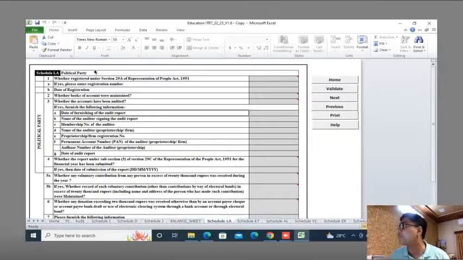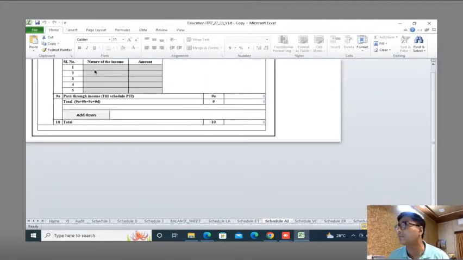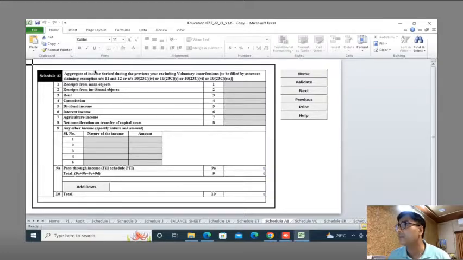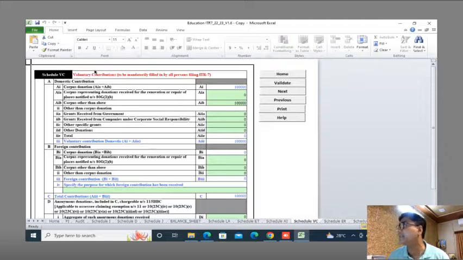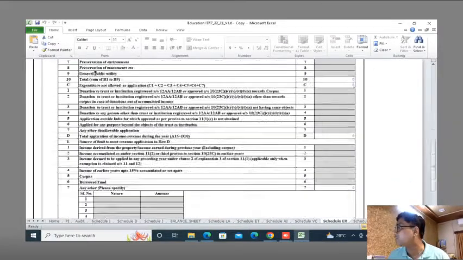Schedule LA, I am not supposed to file, nothing to bother about. Schedule ET, I am not supposed to file. Schedule AI, I am not supposed to file. Receipts from main objects, receipts from incidental objects, I am not supposed to file because I am not going for anything else. What are my voluntary contributions? Corpus I have received 1 lakh. I have mentioned that amount. Voluntary contribution is 1 lakh, which is a corpus donation. So those details I have entered. Schedule ER, I am not supposed to enter that.